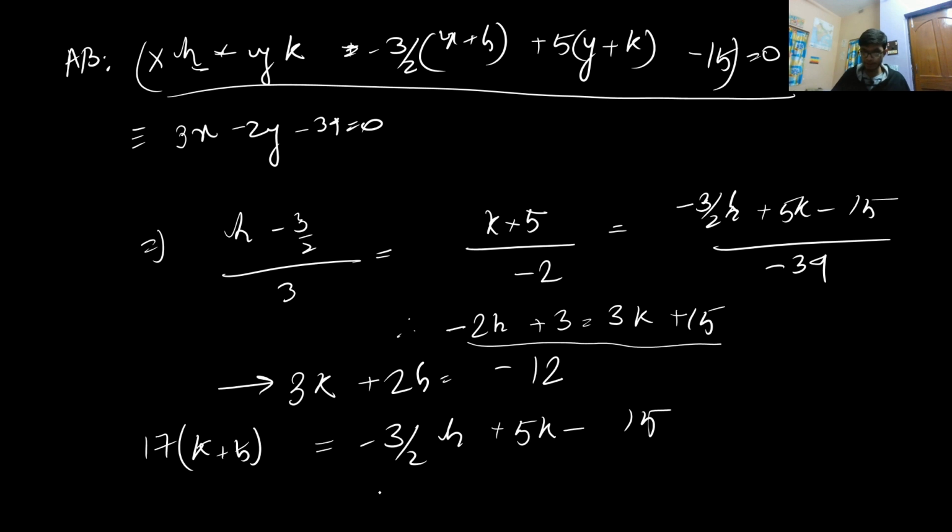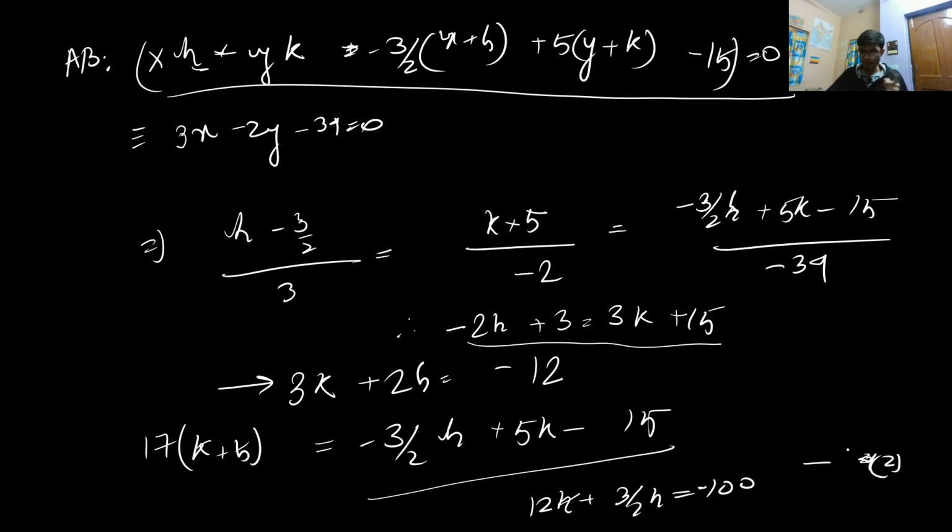This is the same value, so we are just multiplying it, and this will yield the result 12k plus 3 by 2 h equal to minus 100. Cross multiplying by 2, it is minus 200. Let me write this as equation number 2, and we already have one equation, this particular equation.